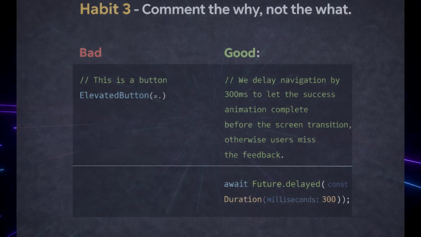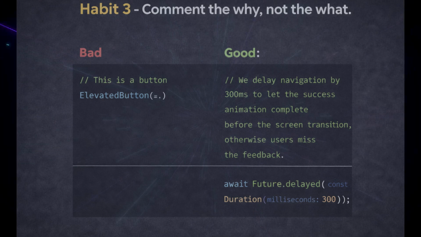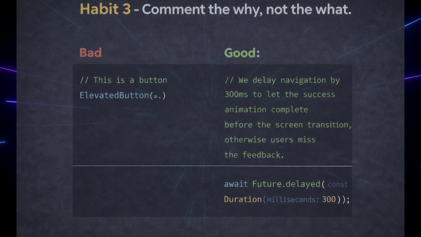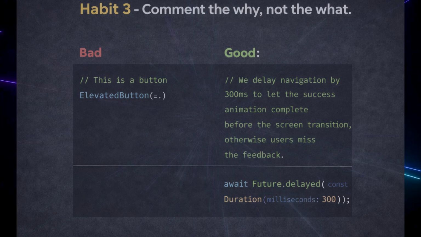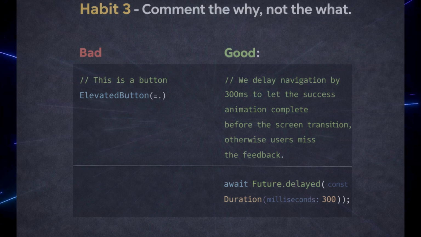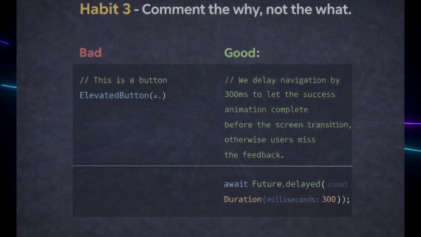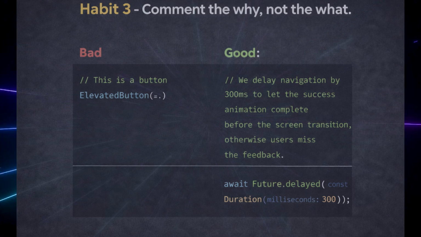Habit 3. Comment the why, not the what. Beginners often either write 0 comments or write useless ones like, "This is a button." That tells me nothing. Instead, comment the reason. We delay navigation by 300 milliseconds to let the success animation complete before the screen transition, otherwise users miss the feedback. That is useful. 3 months from now, you will read that and say, "Oh, that's why this is here."